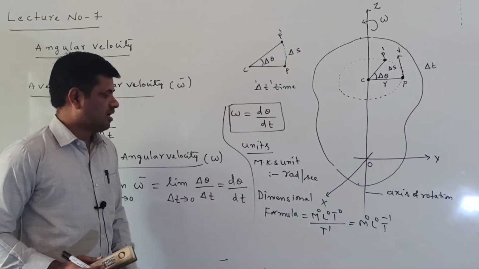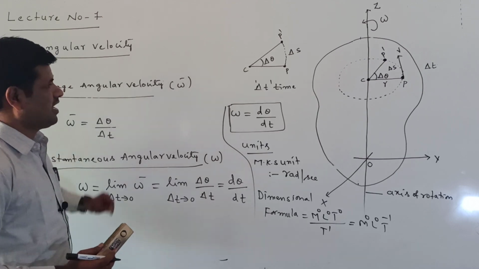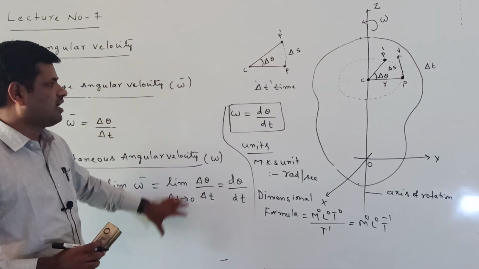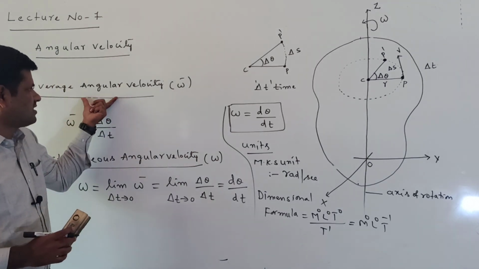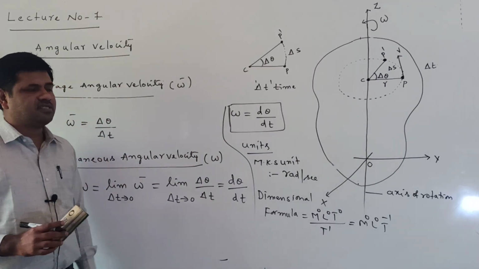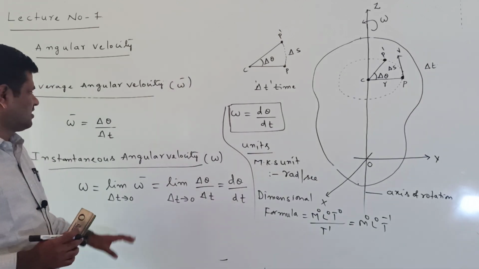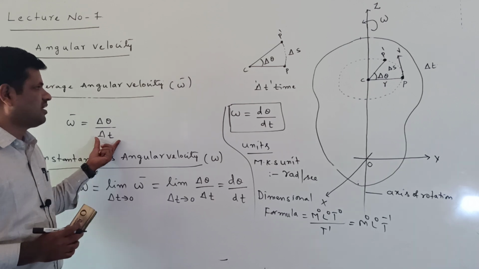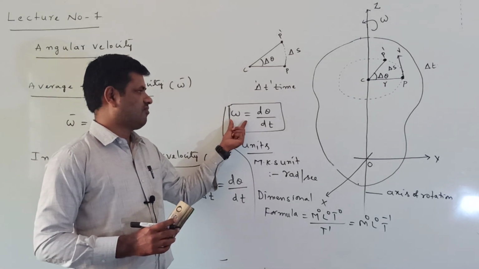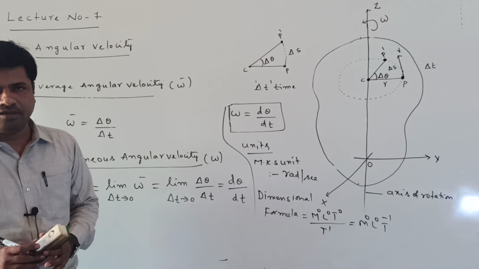This is the dimensional formula of angular velocity. This is the totality of the concept of angular velocity. Angular velocity is of two types. One is called average angular velocity. Another one is called instantaneous angular velocity. The average angular velocity formula: omega bar is equal to delta theta by delta t. The instantaneous angular velocity formula: omega is equal to d theta by dt.